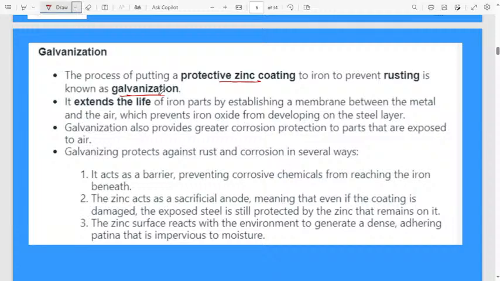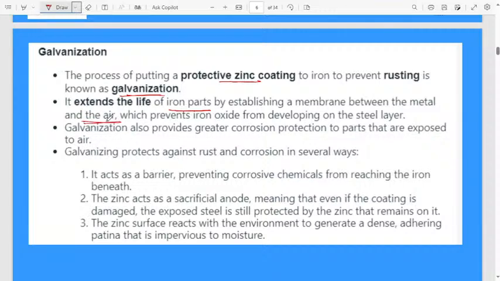When it rusts, it will lose its strength and shining, everything. Therefore, iron material is always coated with a zinc coating. This process we call galvanization. Then what is the use of galvanization? It extends the life of iron parts by establishing a membrane between the metal and the air.